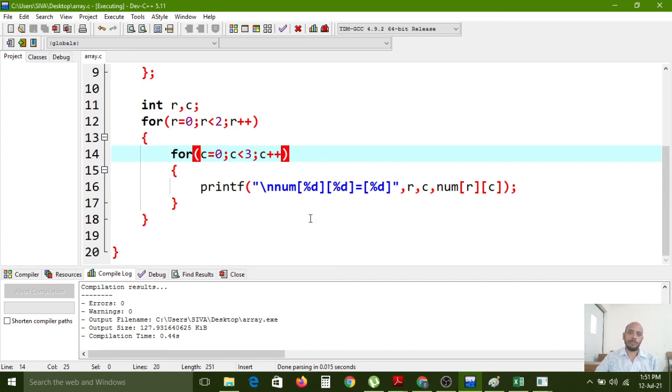Again one more for loop. So like that, an array of arrays. If you want to create, then you can create obviously.